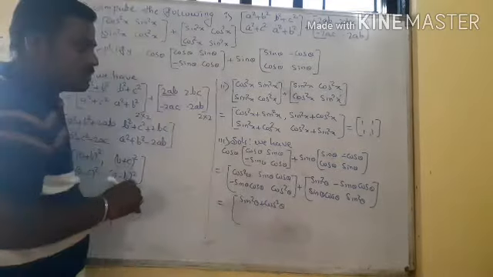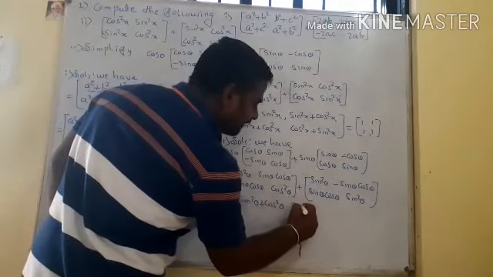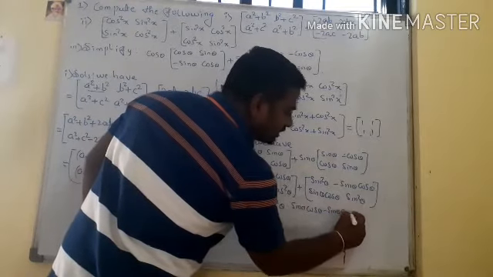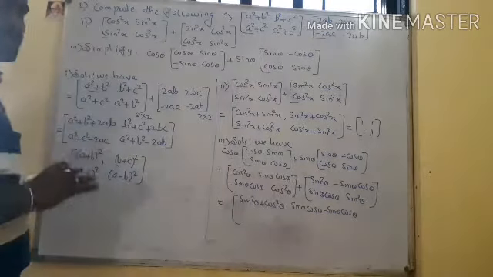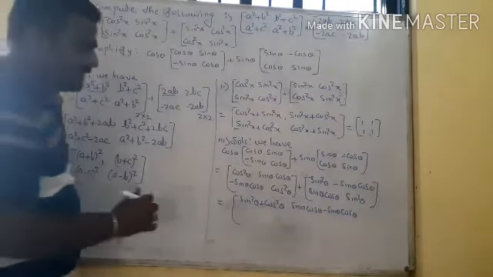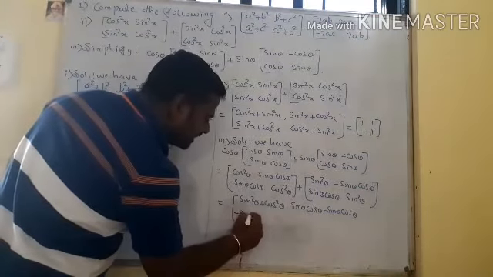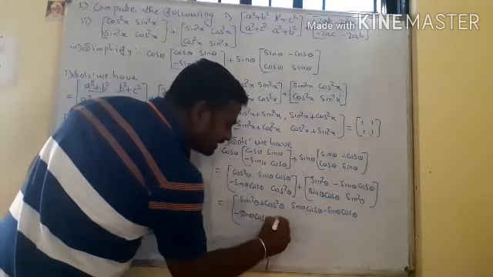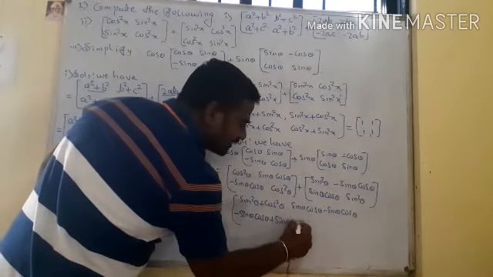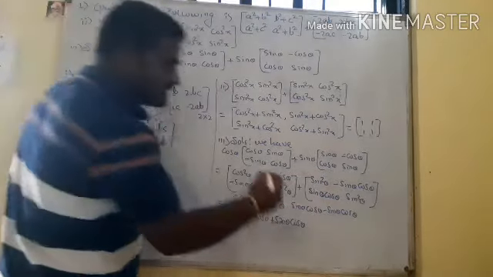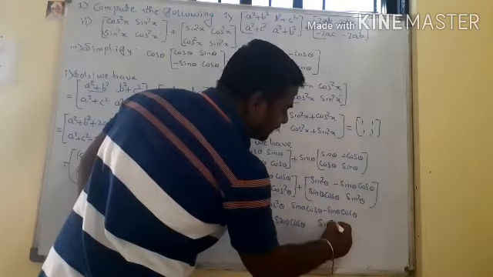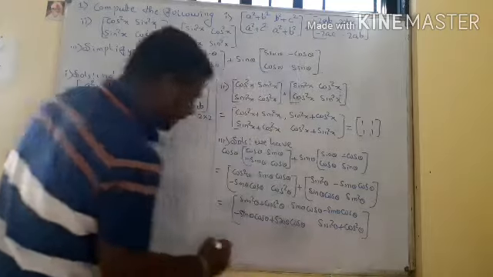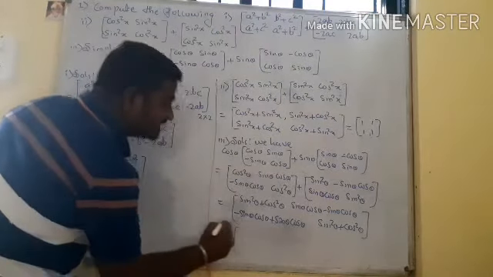Agree? Here sin theta cos theta minus sin theta cos theta, first term to first term, second term to second term. Same: minus sin theta cos theta plus sin theta cos theta. The second terms: sin square theta and cos square theta. What is the result of the last terms?